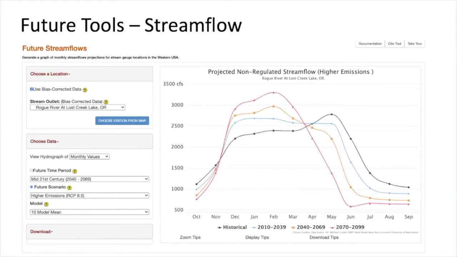And in February, that mountain snowpack that builds up under warmer temperatures is likely to melt sooner. And so both those things are going to contribute to runoff, and it's going to go into the streamflow earlier in the year. And that's how these predictions are for the peaks to shift to earlier in the year and to actually have a two peak situation for the streamflow in Lost Creek.